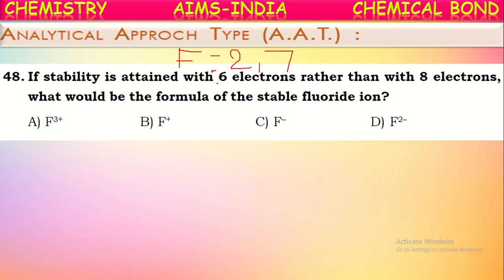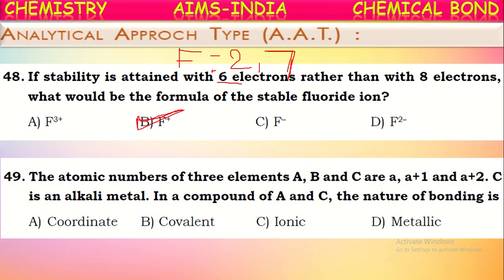But here it is mentioned it will attain the stability by 6 electrons. Already it is having 7 electrons. To attain the stability by 6 electrons, what can it do? It can lose one electron so that it will get 6 electrons in the outermost shell and hence becomes stable. So by losing one electron, it forms the F plus ion. That is F plus ion, as per the condition given here.